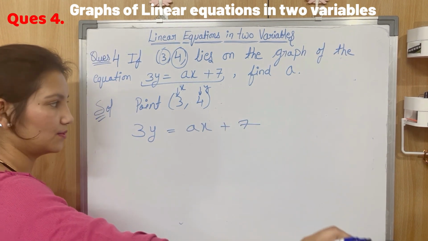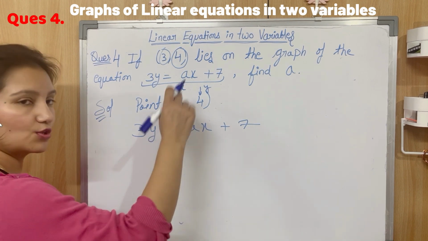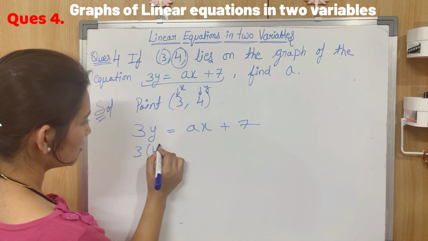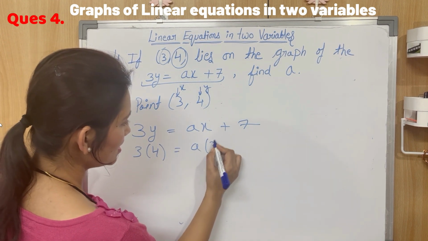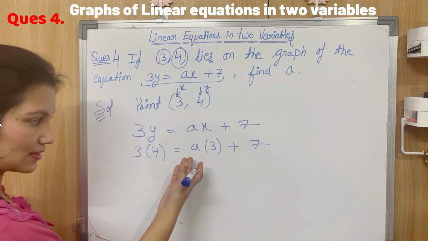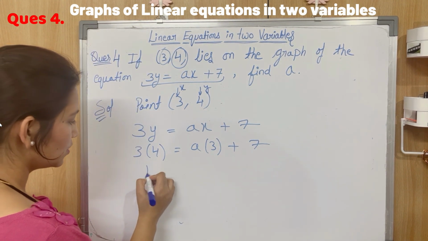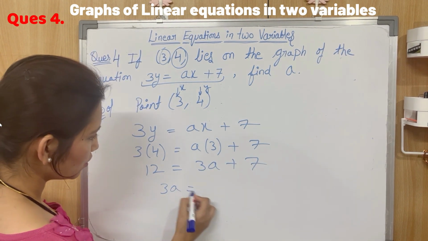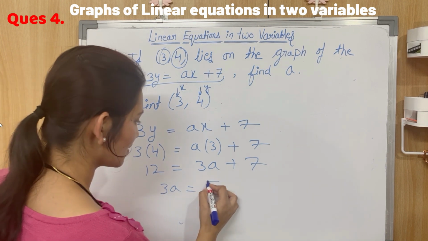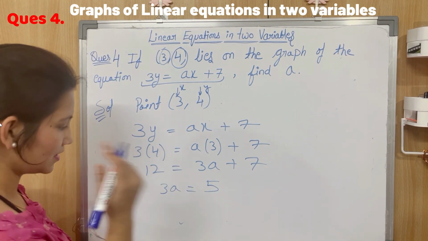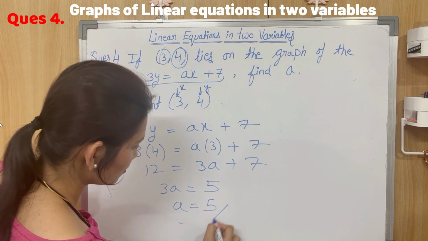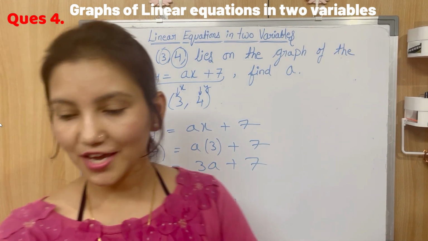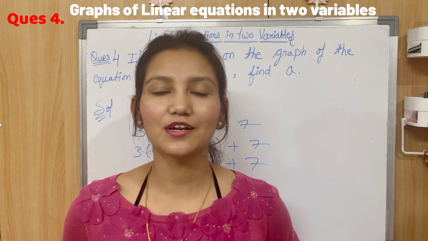In this equation, in place of x we'll put 3 and in place of y we'll put 4. So 3 into 4 is equal to a into 3 plus 7. Let's solve it to get the value of a. So it's 12 is equal to 3a plus 7, and 3a is equal to how much? 12 minus 7 is 5. Yes? And a is equal to 5 by 3. So this is the value of a. Simple. Okay, so we're done with the graphs of linear equations in 2 variables.